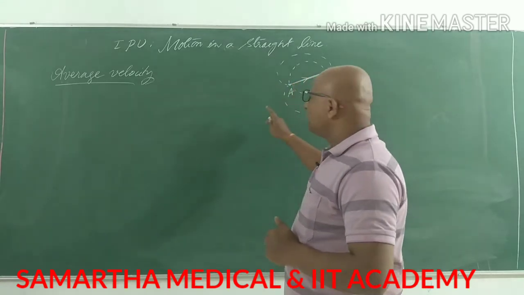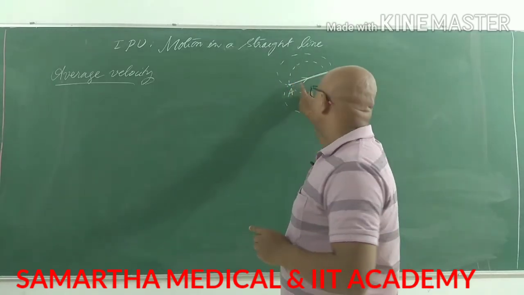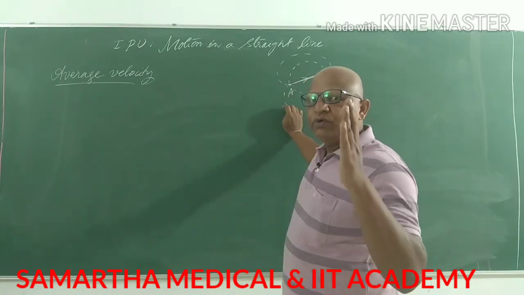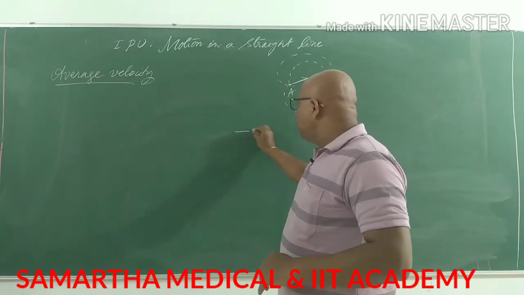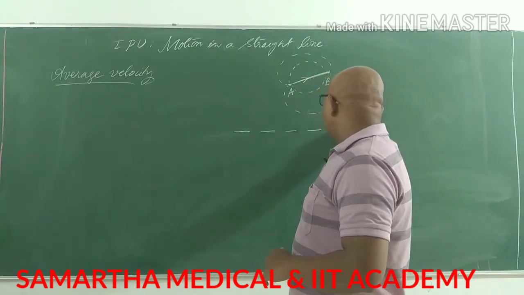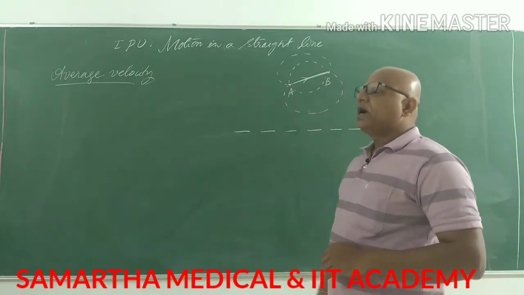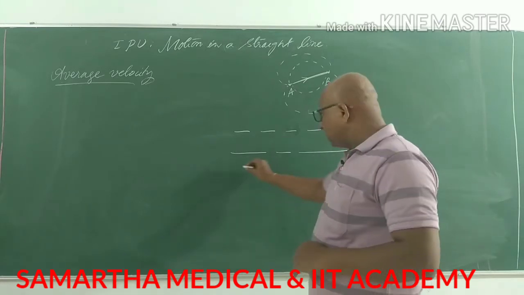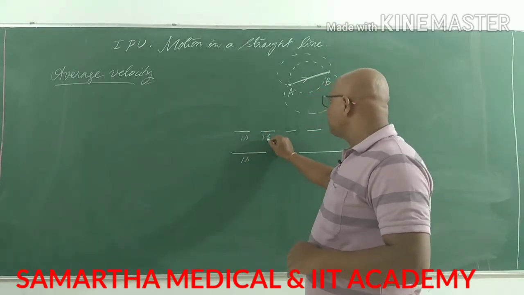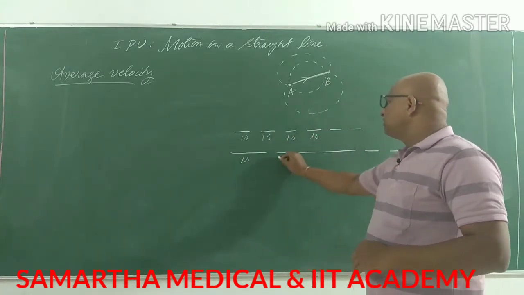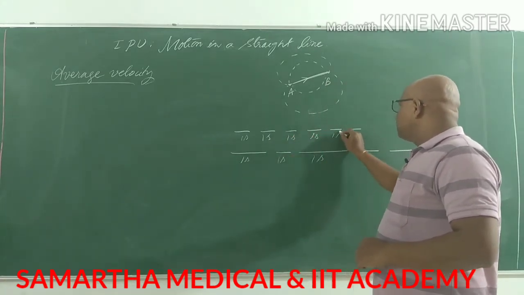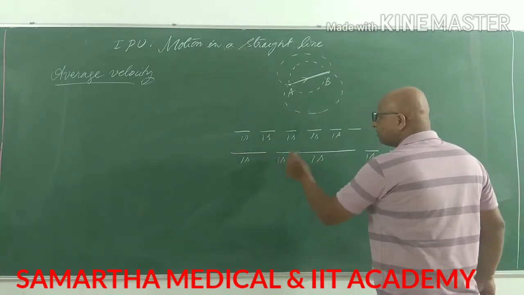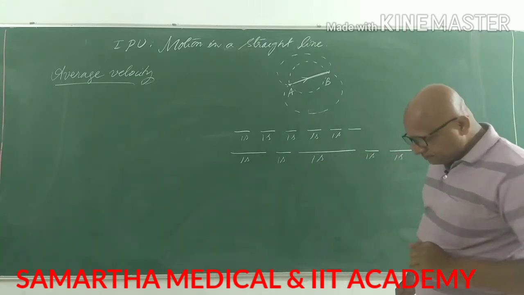Velocity means the rate of change of displacement of a body. Based on that, we have uniform velocity, where equal displacements are covered for equal intervals of time. And non-uniform velocity is where unequal displacements are covered for equal intervals of time.